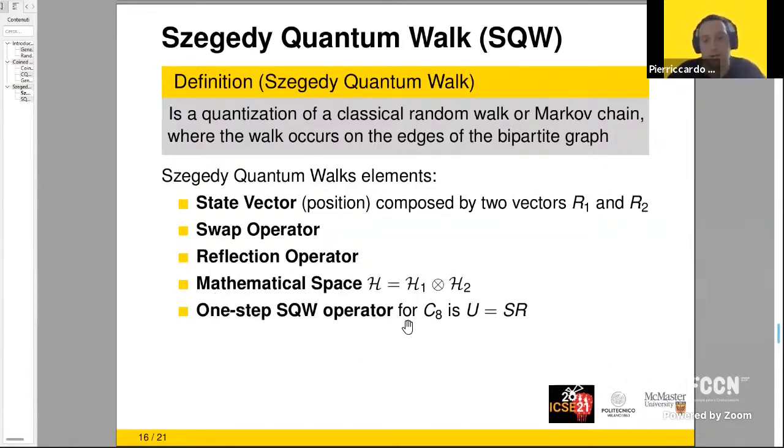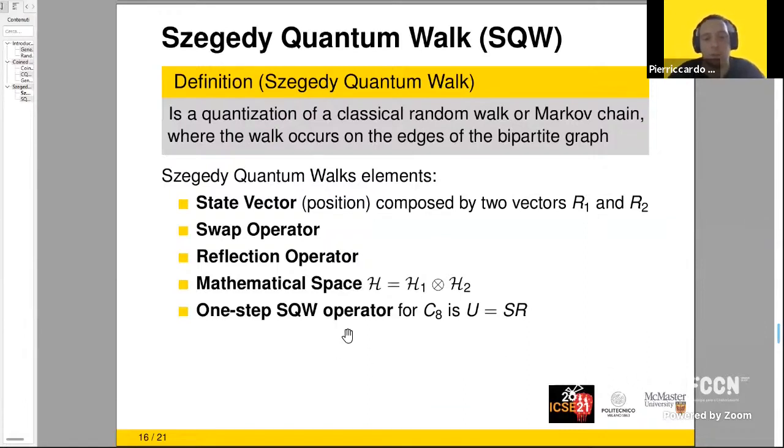Our mathematical space is now defined by the tensor product of H1 and H2, respectively the Hilbert spaces of registers R1 and R2, that are both of dimension 3. It is the number of qubits used to encode our nodes.